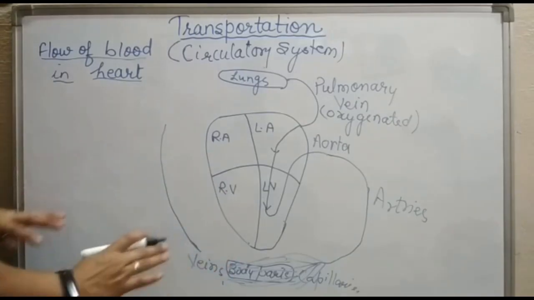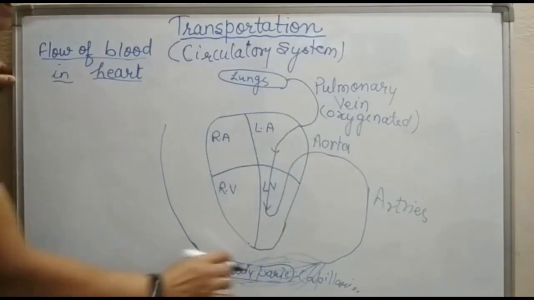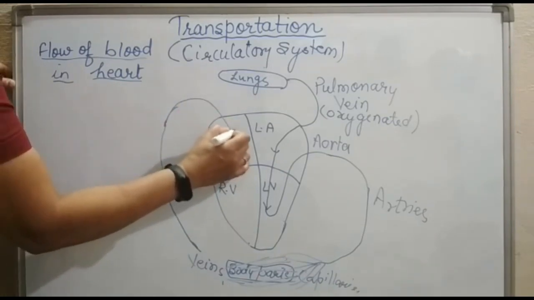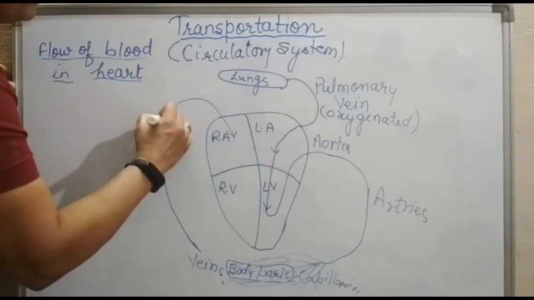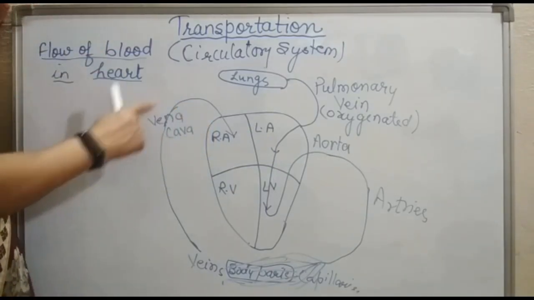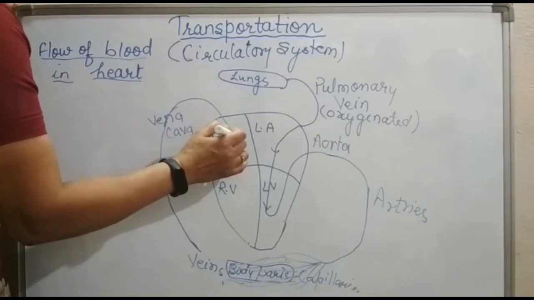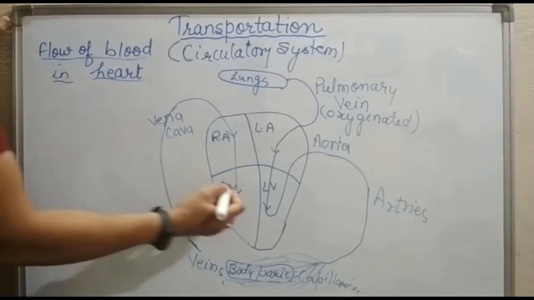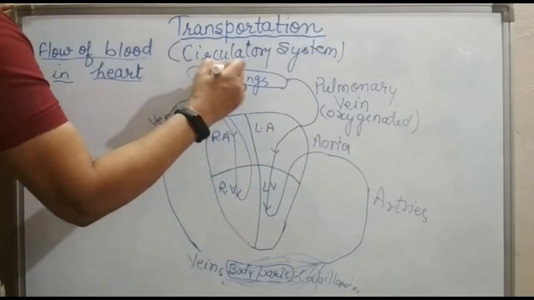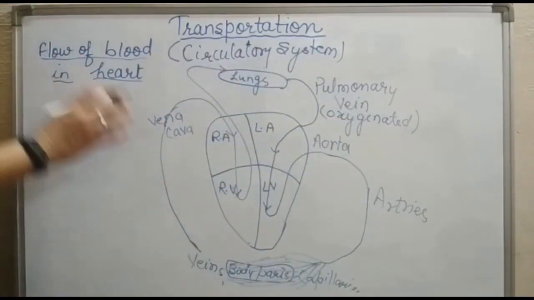Now, these veins carry deoxygenated blood from the various body parts. That means veins are the collecting blood vessels and arteries are the distributing blood vessels. So veins collect the blood from the body parts and bring this blood back to the right atrium. This is the vena cava. Vena cava is the main vein which brings blood to the right atrium, or right auricle. From the right atrium, the blood goes to the right ventricle, and then this right ventricle pumps the blood for oxygenation to the lungs. This is how the circulation in the heart takes place.